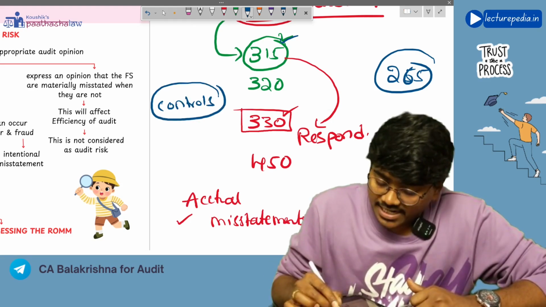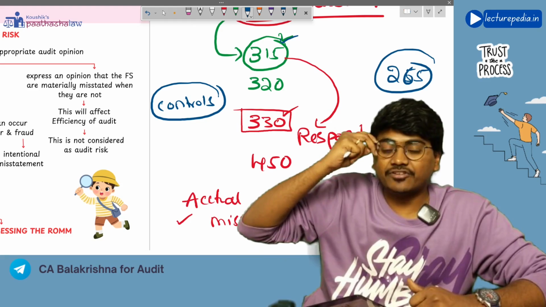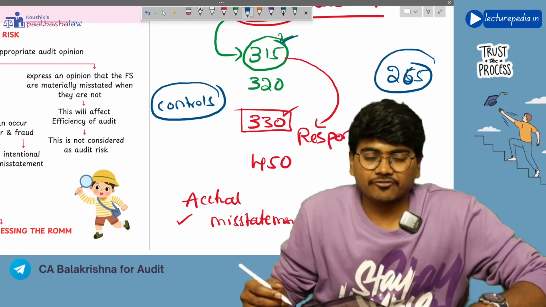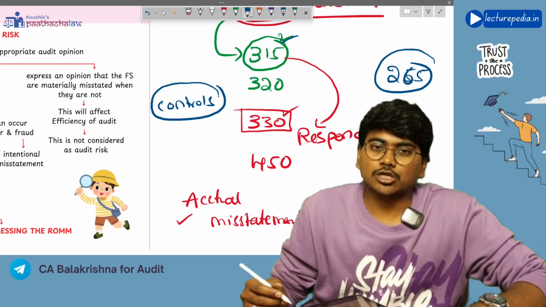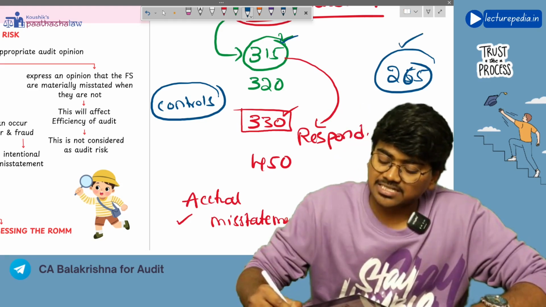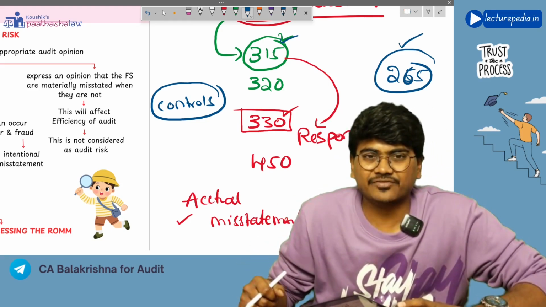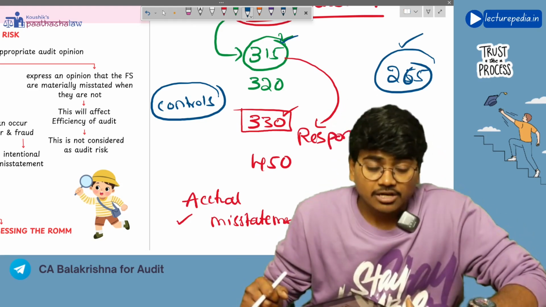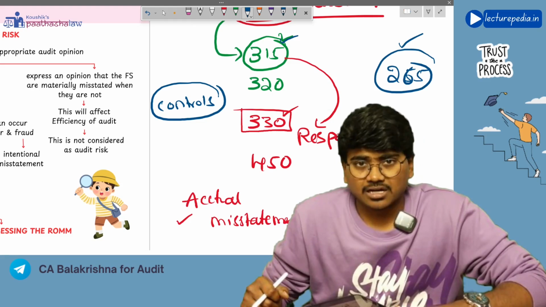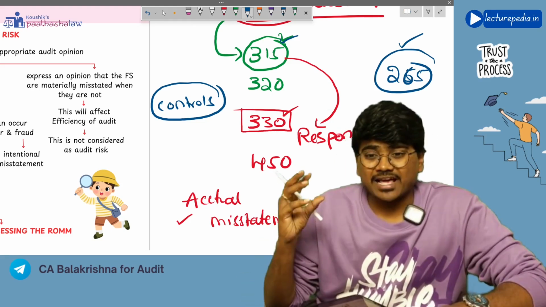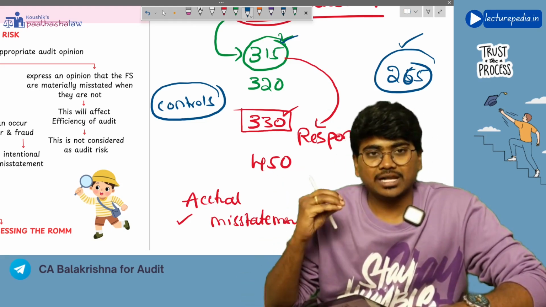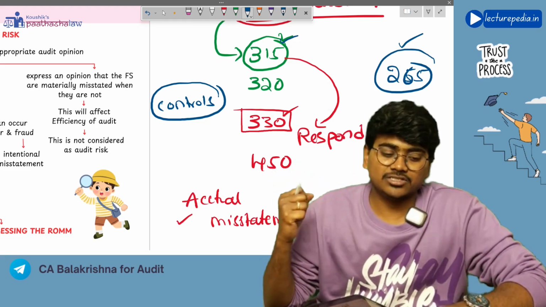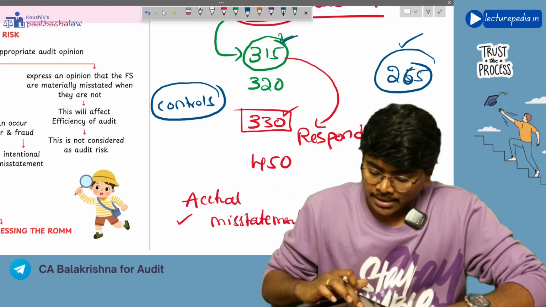Now, if you find any deviations or deficiencies in the internal controls, you have to communicate those deficiencies to management or those charged with governance as per SA-265. SA-265 deals with how to communicate deficiencies in internal control to management or those charged with governance. So these are the five standards that we are going to cover in this chapter, and this is how all these five standards are interlinked to each other.